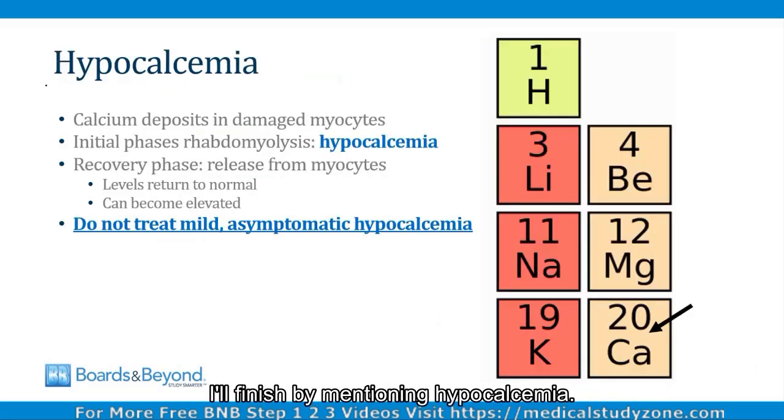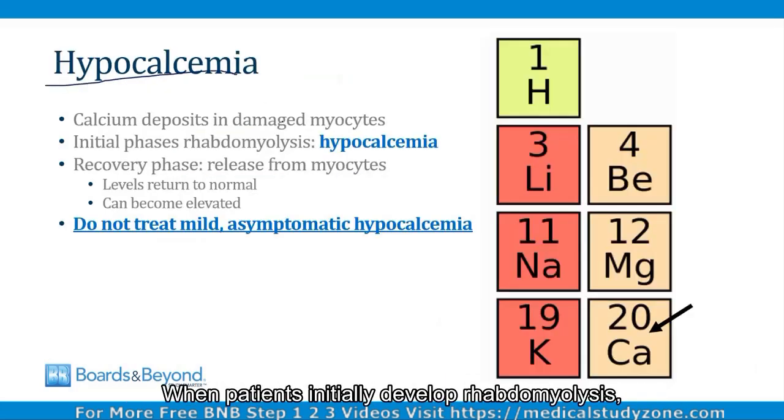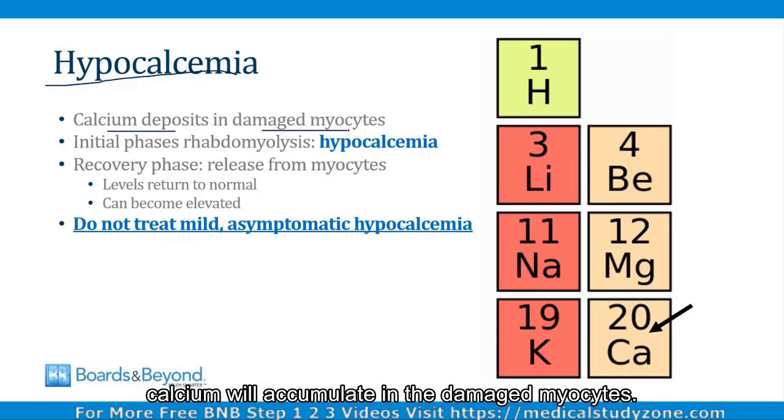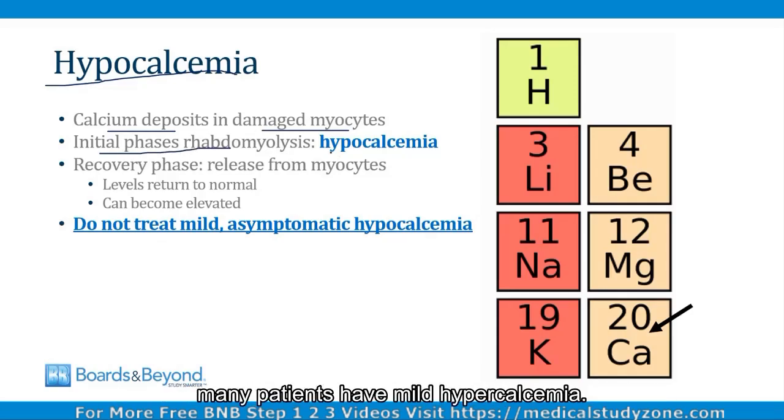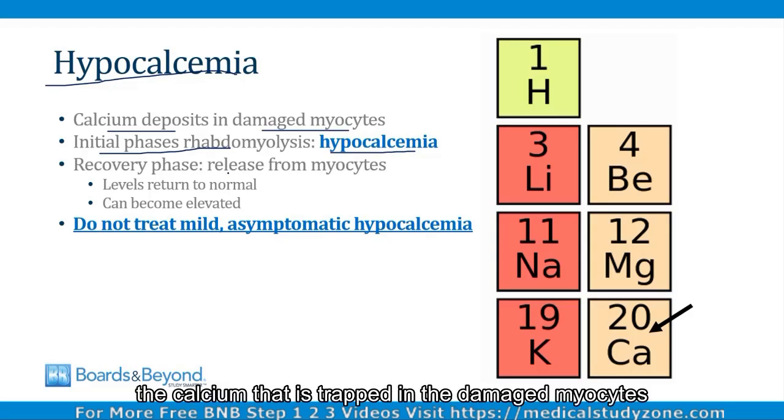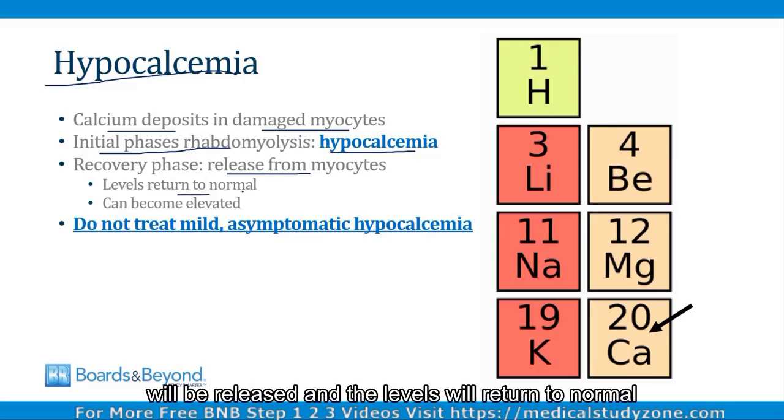I'll finish by mentioning hypocalcemia. When patients initially develop rhabdomyolysis, calcium will accumulate in the damaged myocytes. What this means is in the early phases of rhabdomyolysis, many patients have mild hypocalcemia. However, as the patient begins to recover, the calcium that is trapped in the damaged myocytes will be released and the levels will return to normal, and they can even sometimes become elevated.